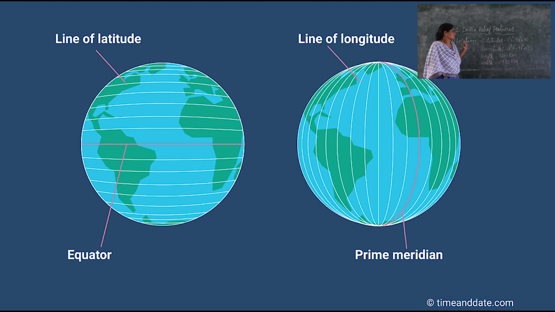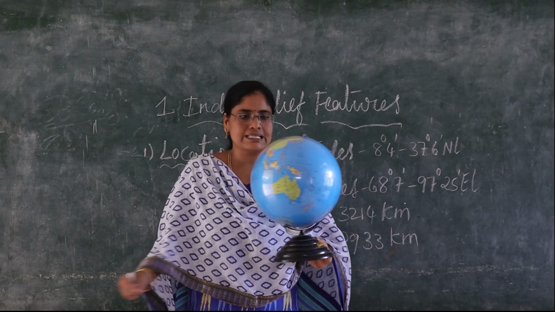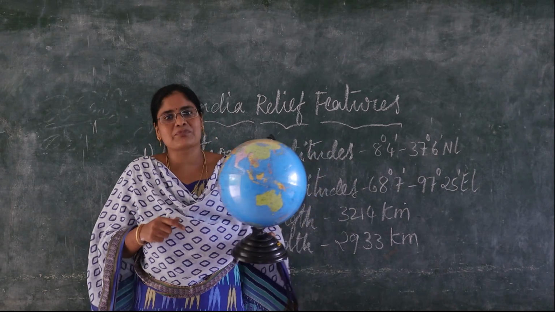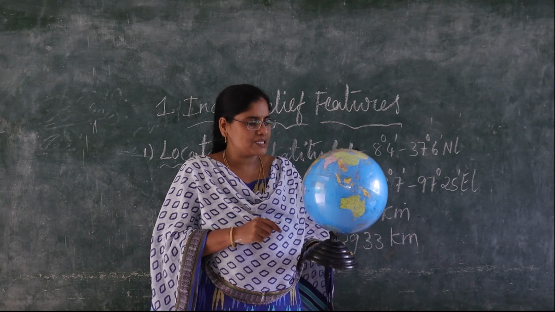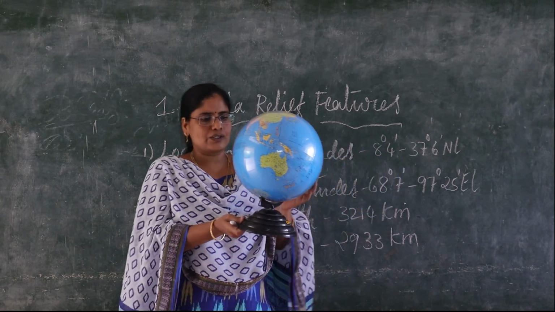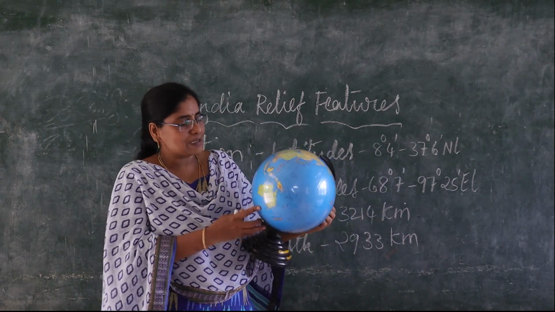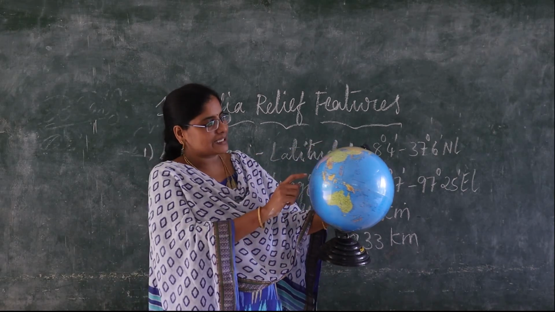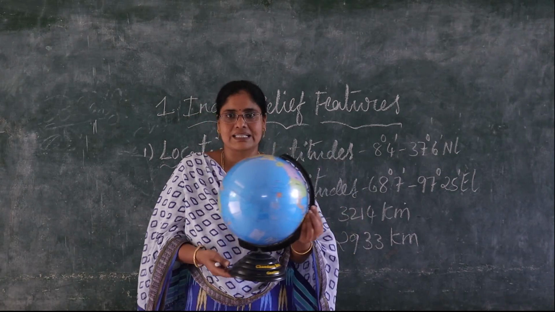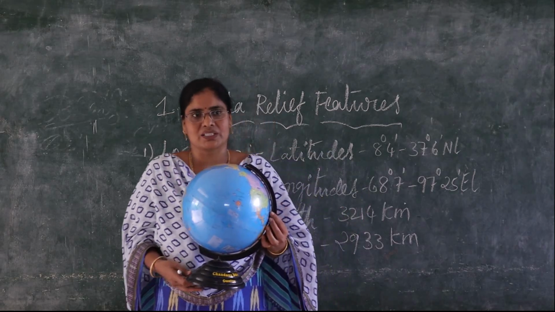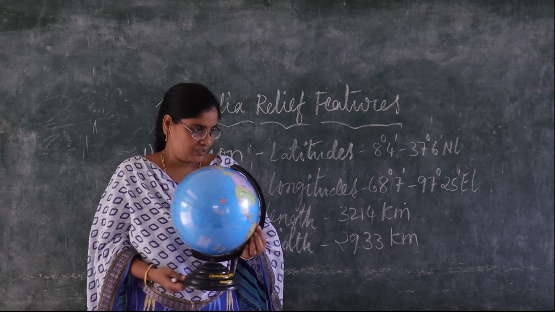See, latitudes. What are latitudes? Have you seen a globe, children? This is a globe. What do you observe on the globe? Some continents, some oceans, some countries, and the globe is in blue color, and some horizontal lines and vertical lines are there. Have you observed or not? Okay.